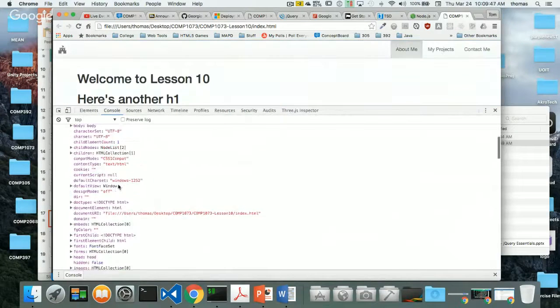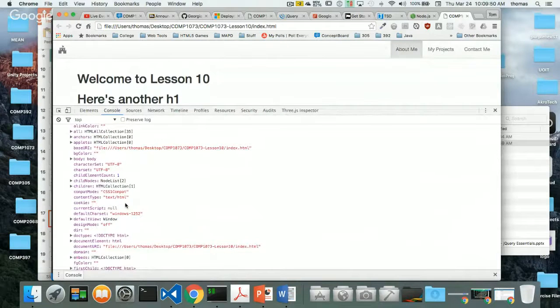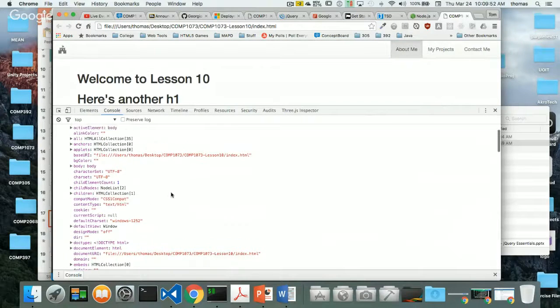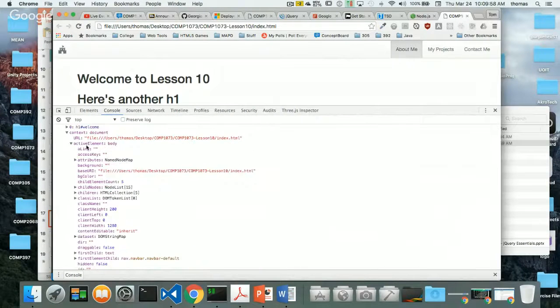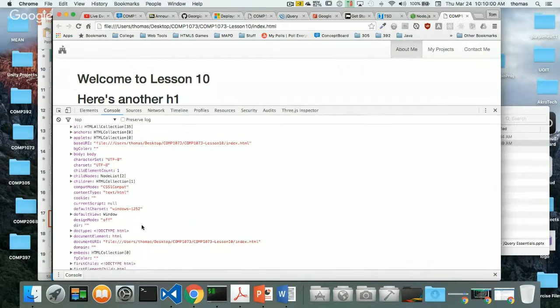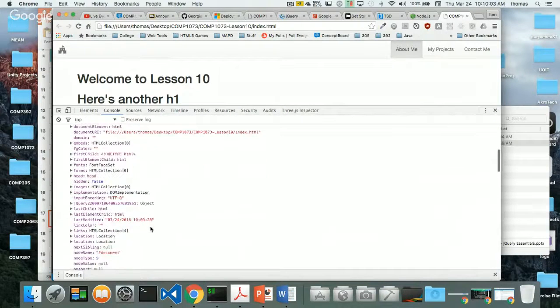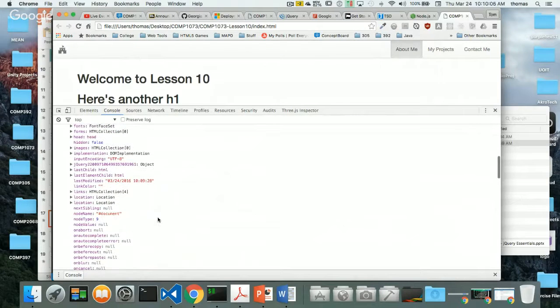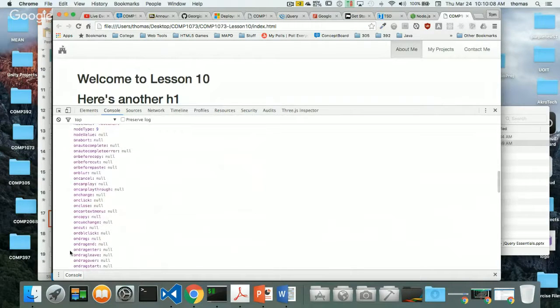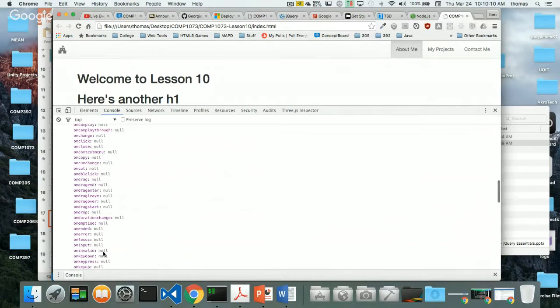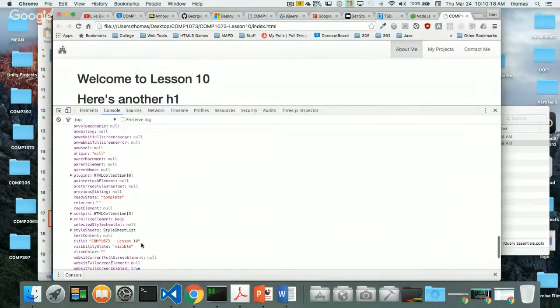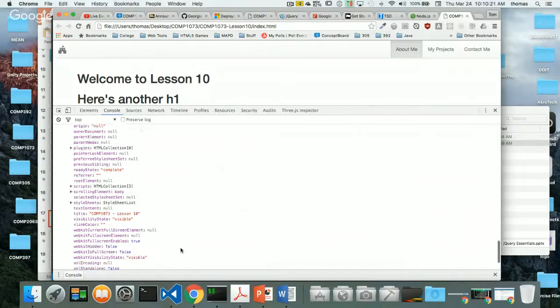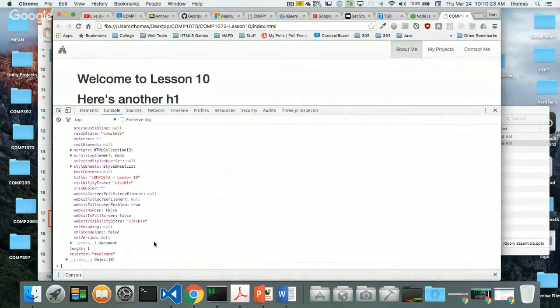Again, if I look through here, it tells me a bunch of different things, right? Here's my HTML selection and so on. I have my anchors, my applets, my URL, my active element, body, and so on. A bunch of different things here. And as I swim down into here, I can keep on trying to look for different things. Everything from all my events that I'm getting, it's an object. This isn't just the content of something. Here's my HTML collection that I get back, my scripts. It's pretty powerful, all the information that I get, but pretty useless right now.